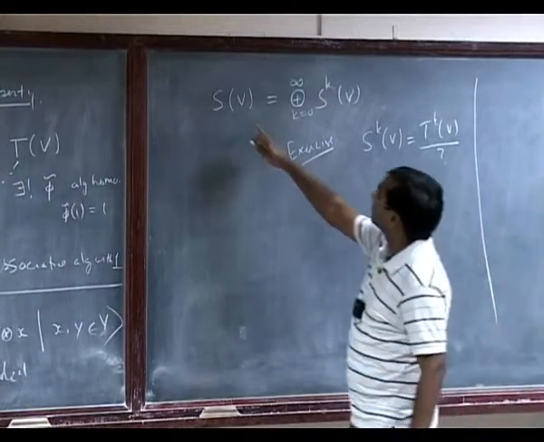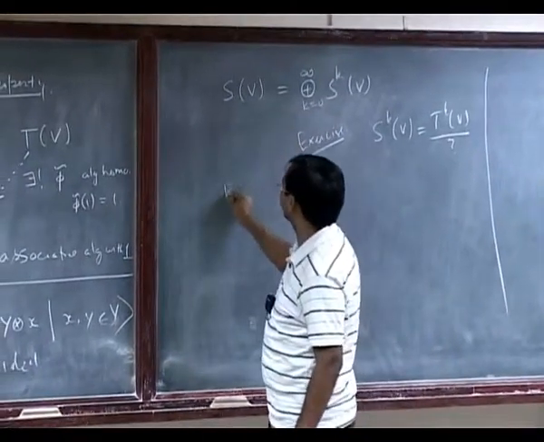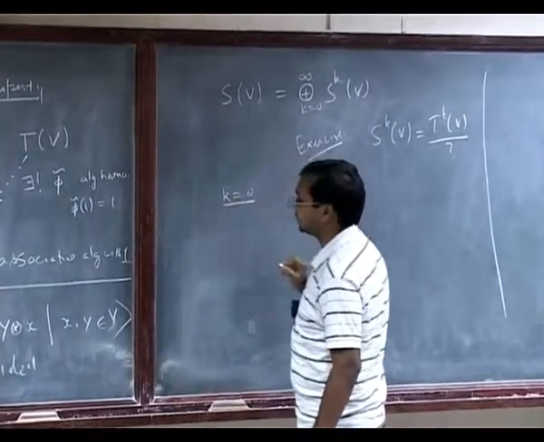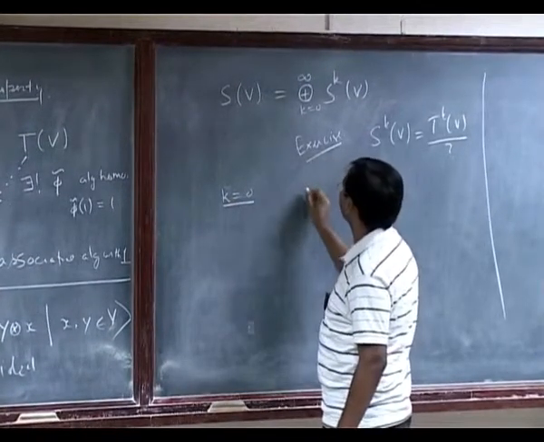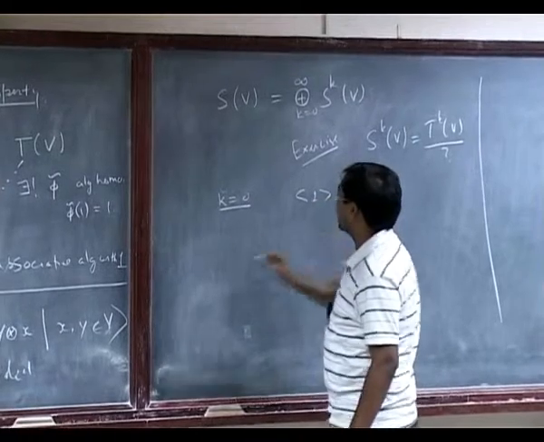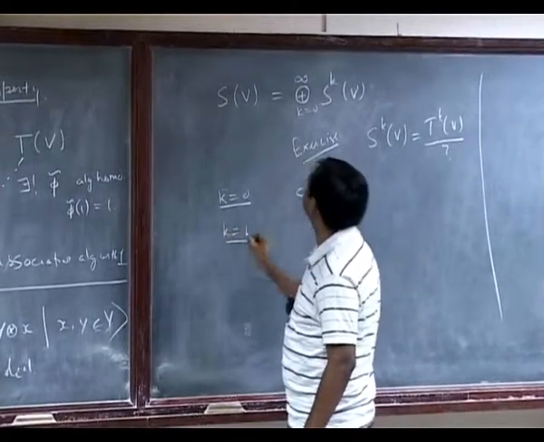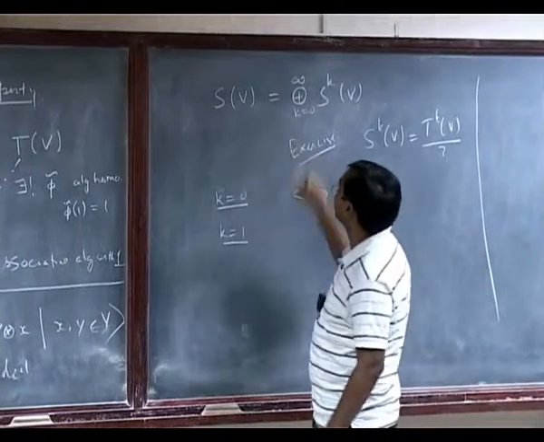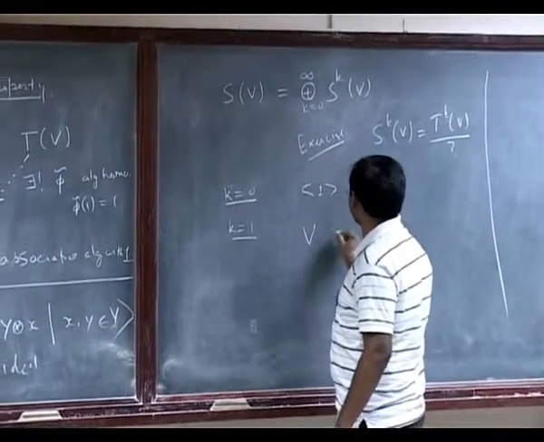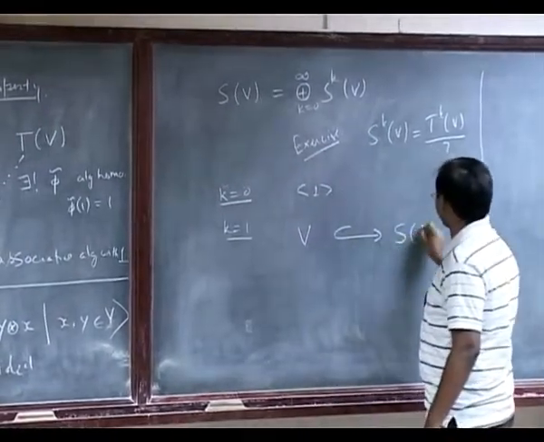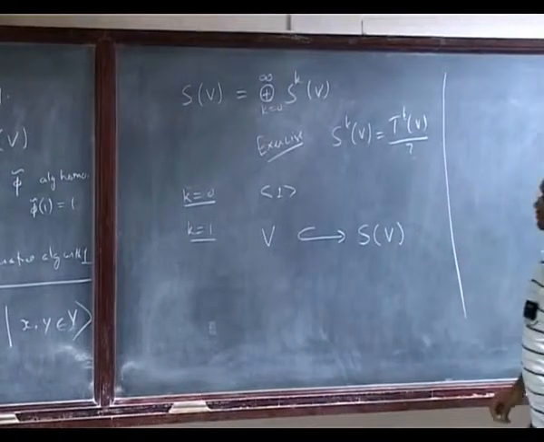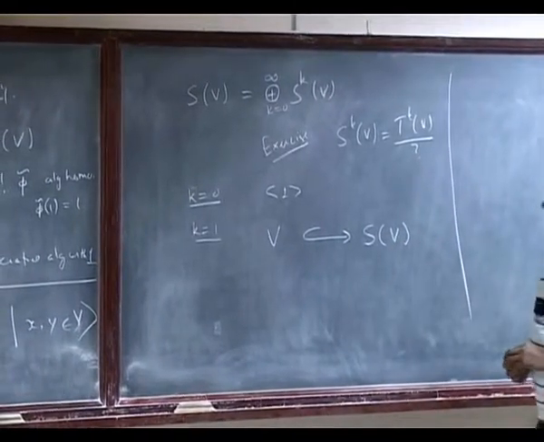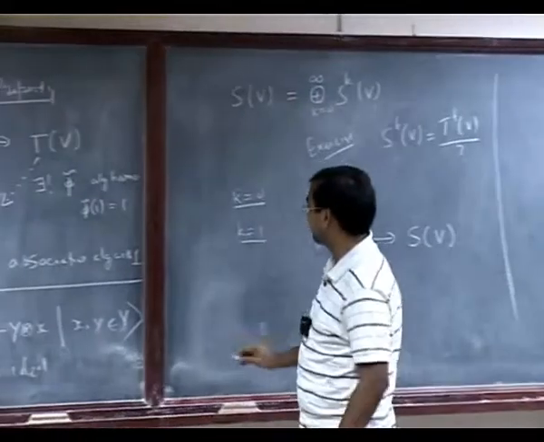And what is k equal to 0 here? k equal to 0 is still the same thing, generated by 1. And if I look at k equal to 1, S1V, it's again V. So V naturally again embeds inside SV. So we still have this.